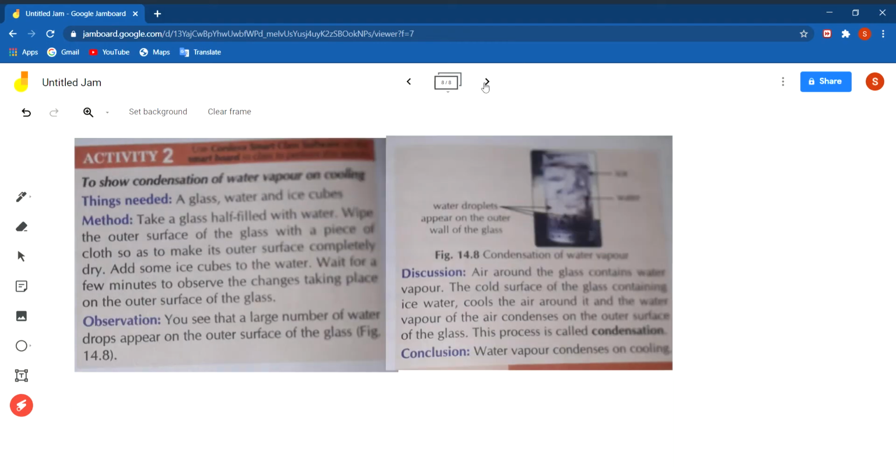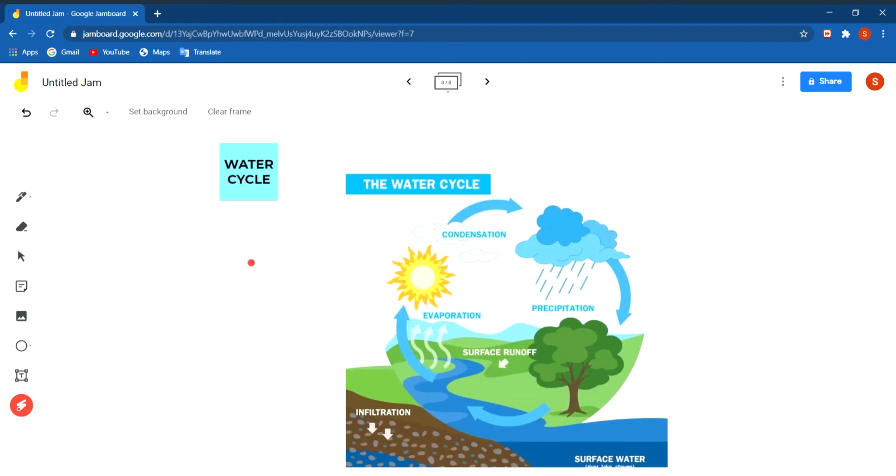Now we shall discuss the water cycle. What is the water cycle? You know, water comes down on the earth only as rainfall, and this water again goes back to the atmosphere. How, that we will discuss in the water cycle. There is a continuous movement of water from the earth's surface and water bodies as water vapor to the atmosphere, and from the atmosphere back on the earth's surface as rain, hail or snow. This cyclic movement of water is called the water cycle.